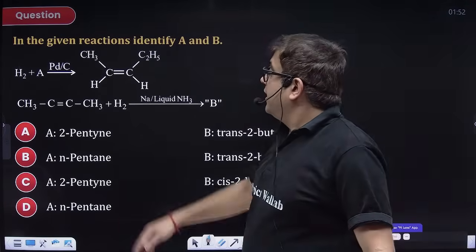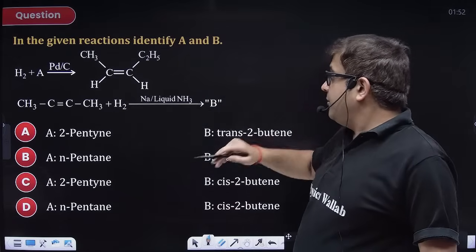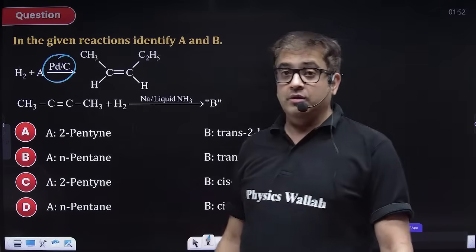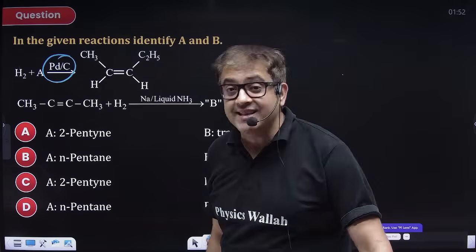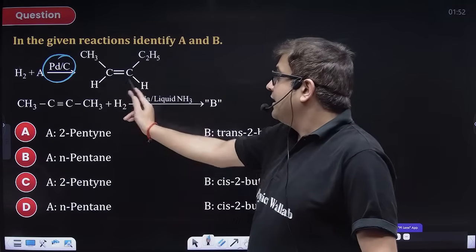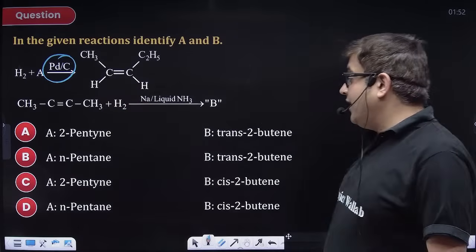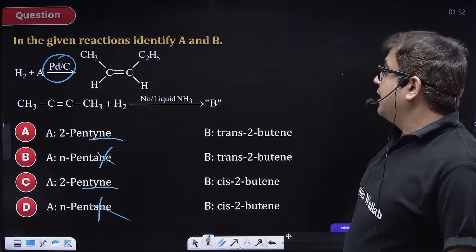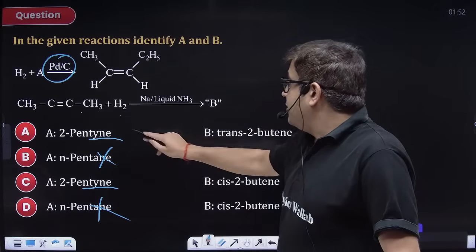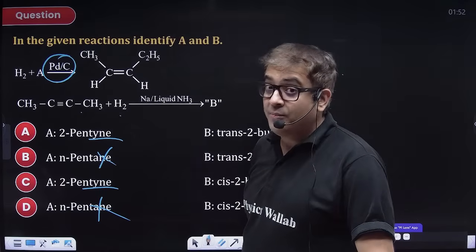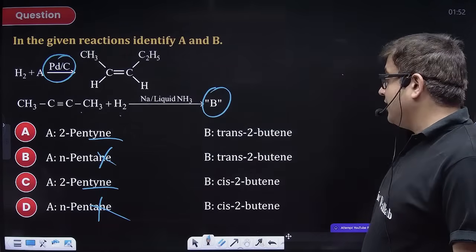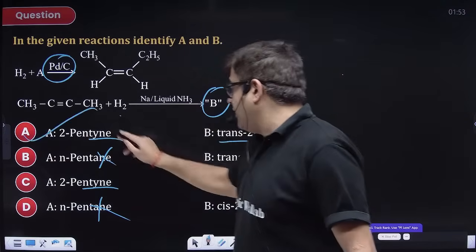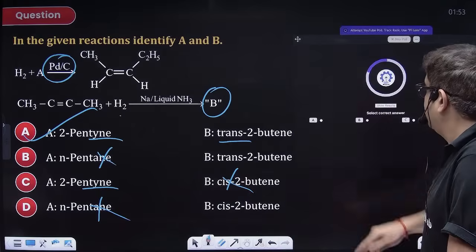Answer, guys. In the given reaction, you have to identify A and B. This is Lindlar's catalyst, palladized charcoal, producing cis alkene. So I've got a cis alkene. That means A will definitely be an alkyne. It can't be alkane. Now, alkyne with hydrogen, this is Birch reduction, which will form trans alkene. So B will be a trans alkene. So this is also wrong. Option A is your right answer.